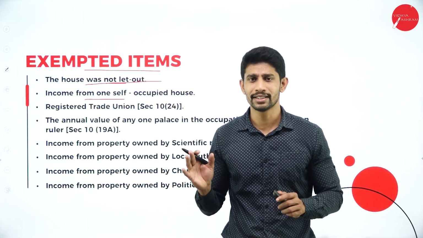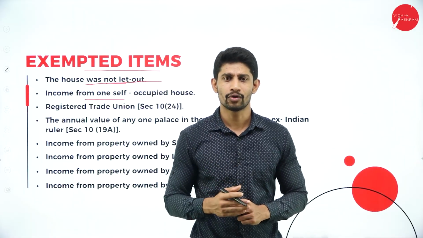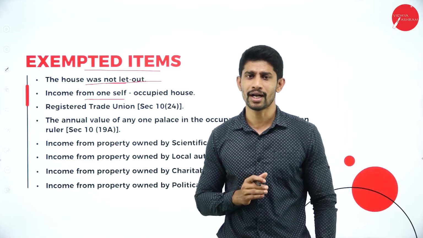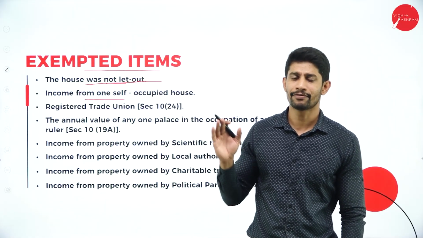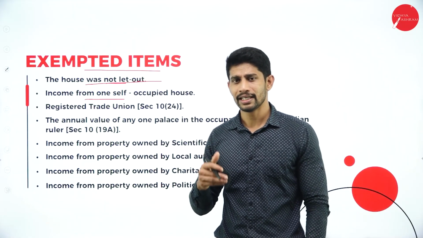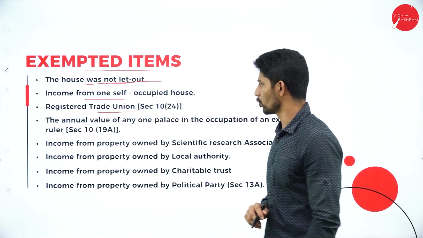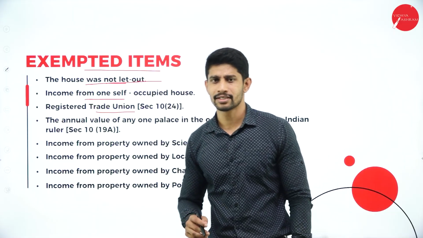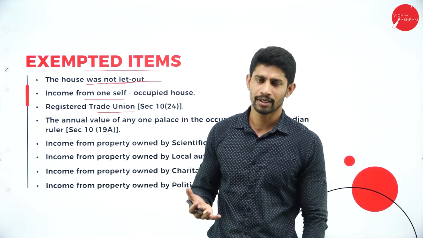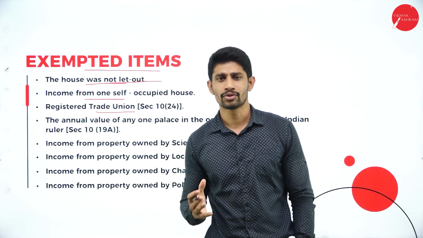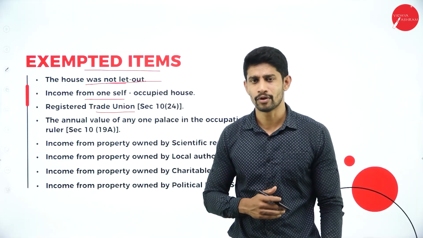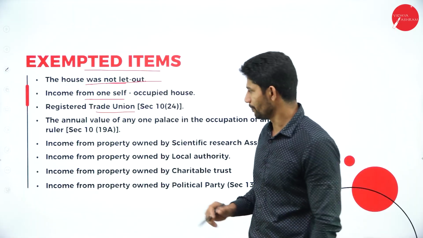You need not calculate the taxability of that particular house. So if it is occupied for your living purpose, then it is exempted from tax. You need not calculate the income of that particular house. Next, registered trade union. Yes, if any registered trade union is going to let out the property, then they are also not supposed to compute the income from house property. It is also exempt from tax.